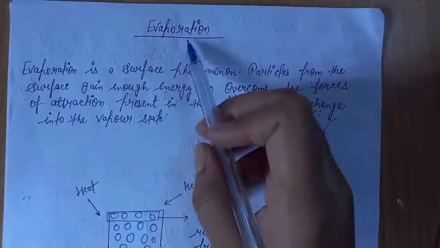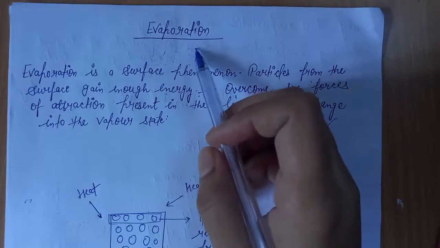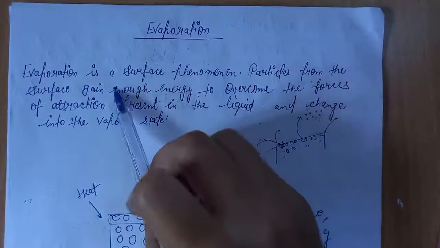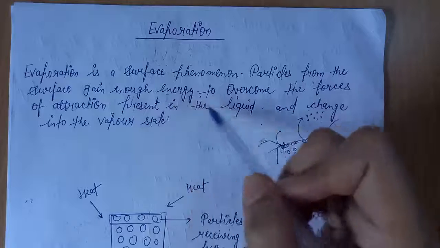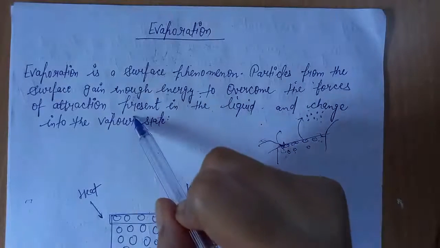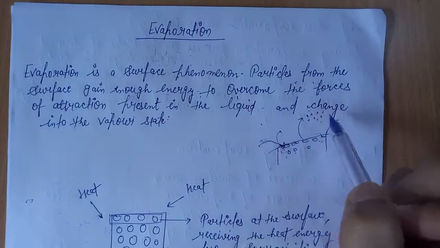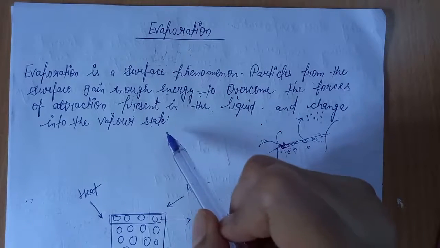Students, our next topic is evaporation. The definition of evaporation is a surface phenomenon. Particles from the surface gain enough energy to overcome the forces of attraction present in the liquid and change into vapor state.